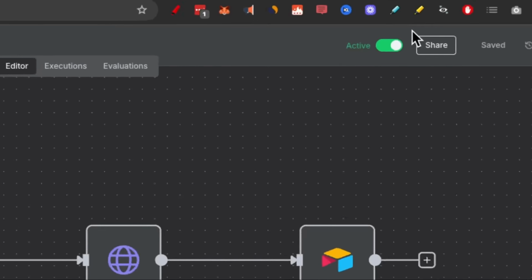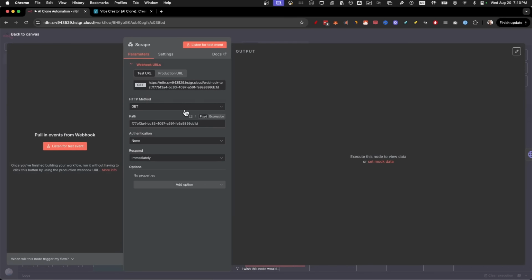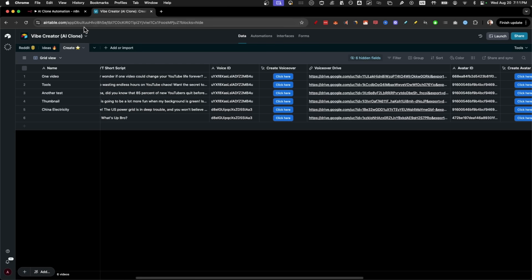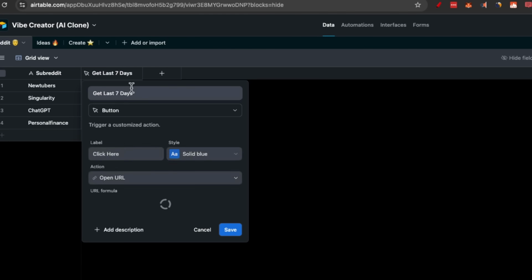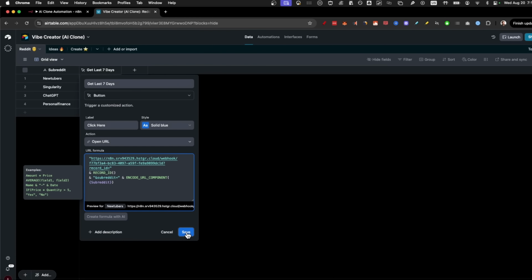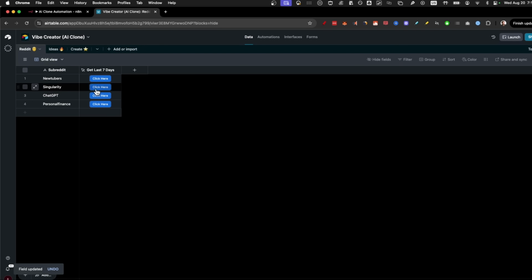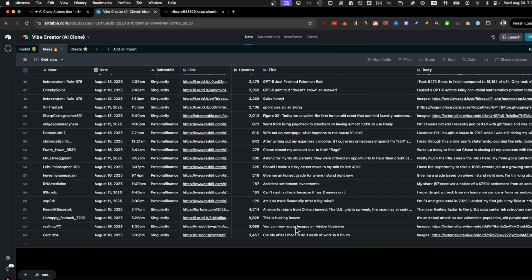But now that you've set up the entire automation, I want to show you the best part of working with N8N and Airtable together. The first thing you need to do is to set it to active, and then change the webhooks from the test URL to the production URL. And the way you do that is to go to, for example, the Reddit one, click on the edit field here and remove the -test. It should now be a production webhook, which means if you just click on this button, it's going to run in the backend, giving you the results without ever going into N8N.